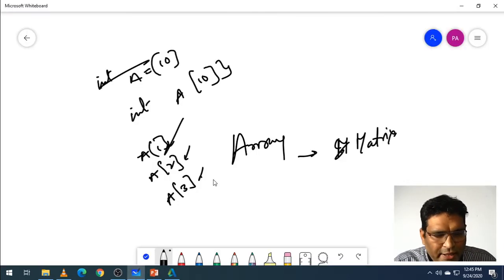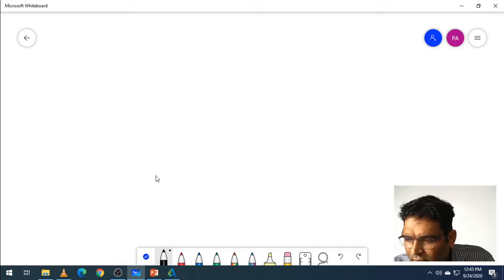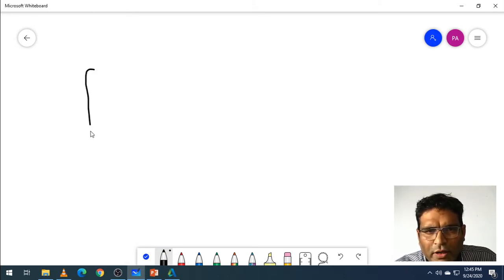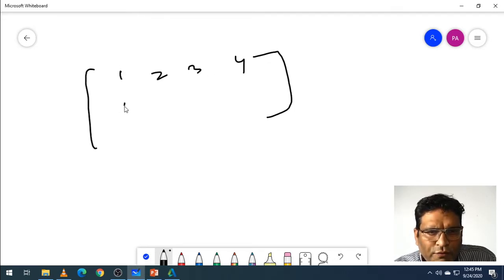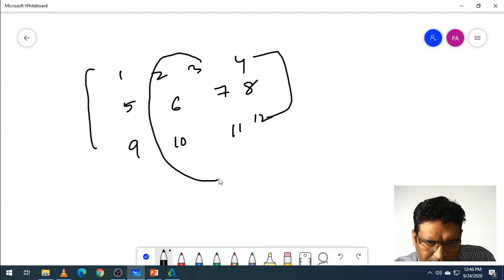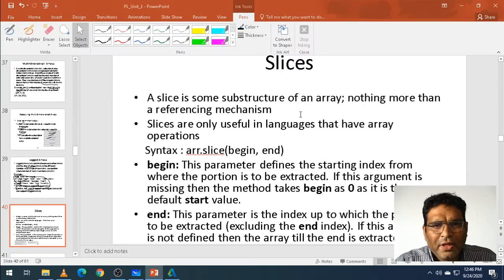If I have a rectangle of elements 1, 2, 3, 4, 5, 6, 7, 8, 9, 10, 11, 12, a 3 by 4 matrix, and I just want this part for my operation, this is called a slice.